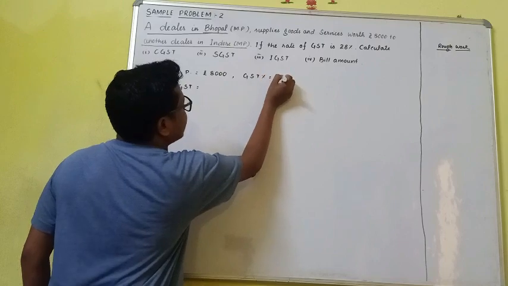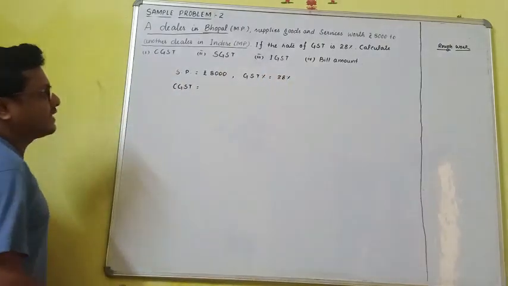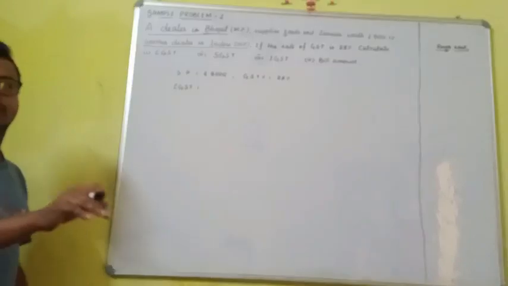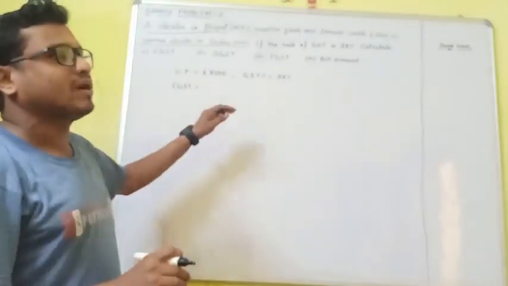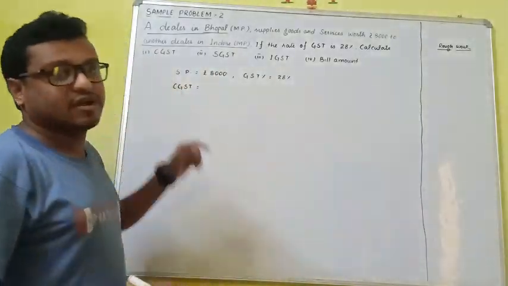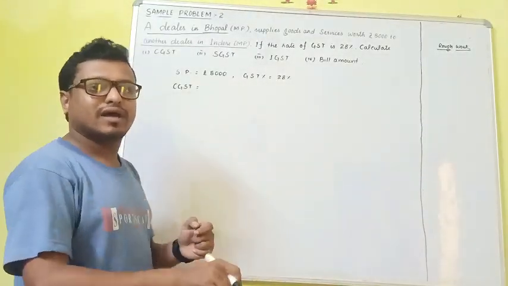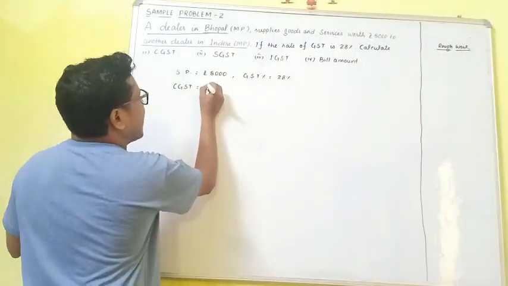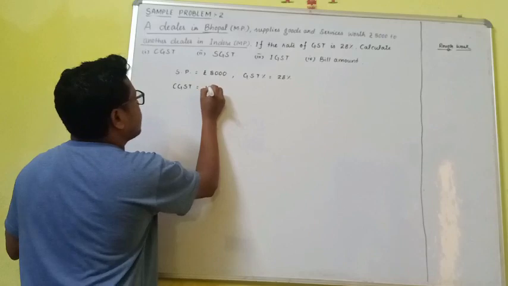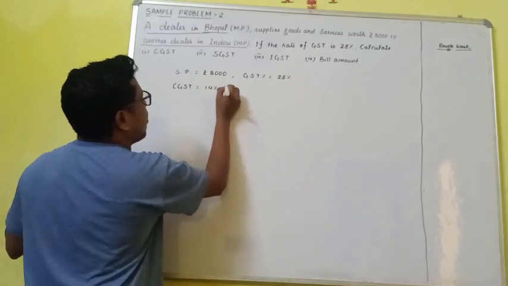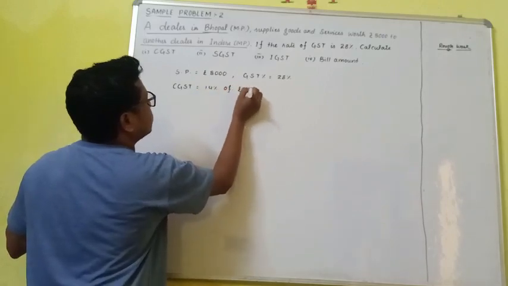See, 28%. 28% means that percentage will be equally divided among the state government and central government. That's why the CGST will be half of the 28, that is 14% of rupees 8,000.